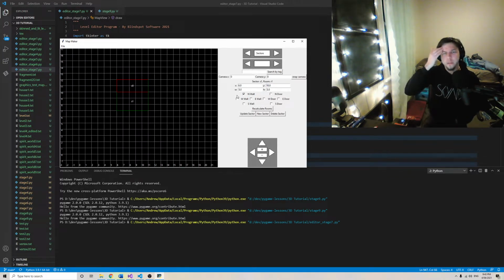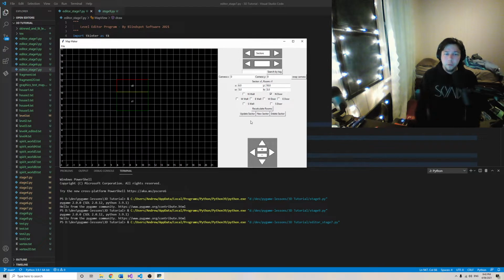I just realized the reason that it set them both to the same room was because I only defined a wall on one of the sectors, and it just takes a double click when I was making these, so I'll try this again. We put a door between them, so sector 0 is in room 0, sector 1 is in room 1, and it has detected that sector 1 has a door on the north boundary. So again, sector 0 had a door, I put that on the south boundary, and it automatically added a door to sector 1's north boundary because those sectors were joined together.